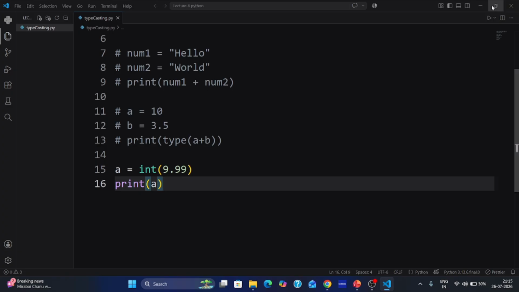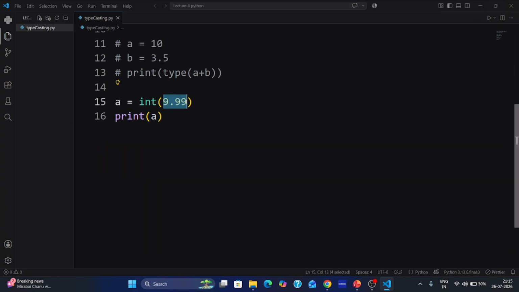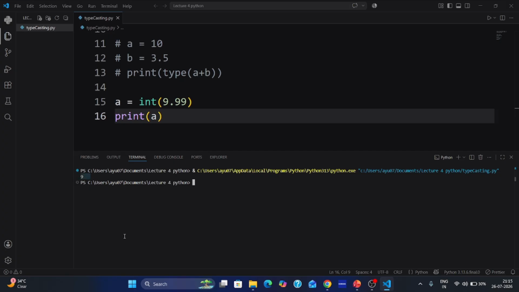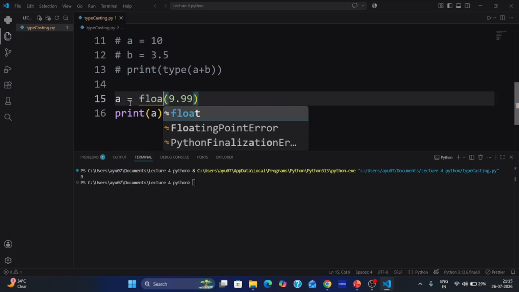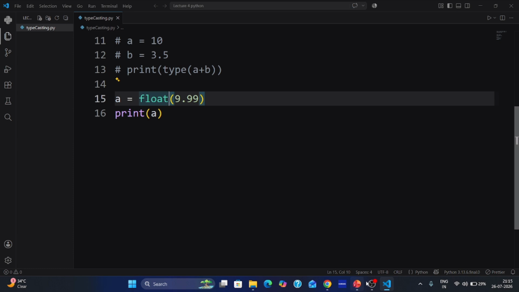What we get here? I am taking here number as a float, but I am trying to convert it in integer. So you will get simply 9. 9 would be the answer. तो हम लोगों को यहाँ पे क्या मिलेगा आंसर में 9, बिकॉज ये एक इंटीजर है. फ्लोट को हम लोगों ने इंटीजर में कन्वर्ट किया है. तो अगर यहाँ पे हम लोग फ्लोट लिखेंगे, we will get simply float value, that is 9.99. So this is the difference.